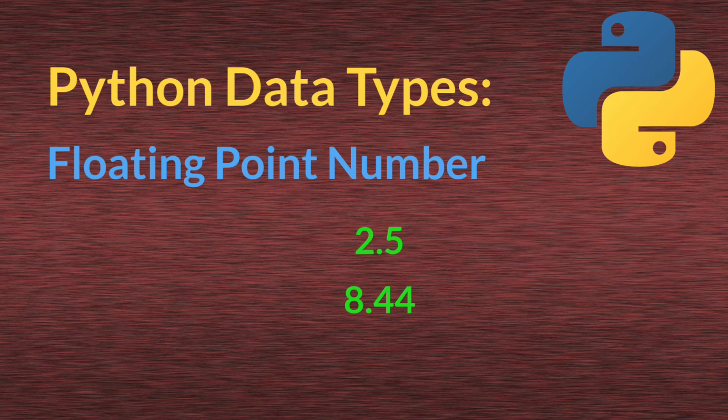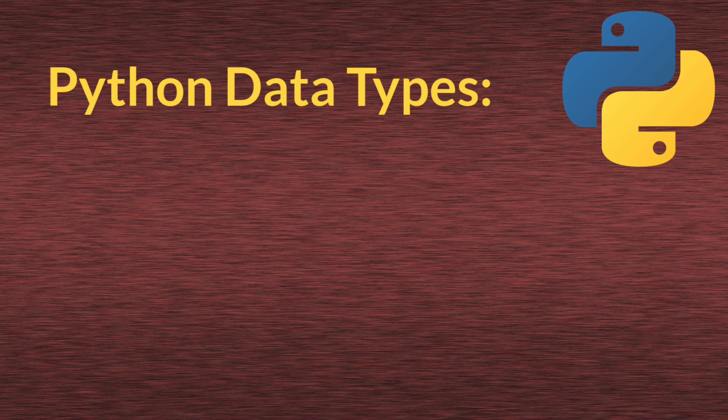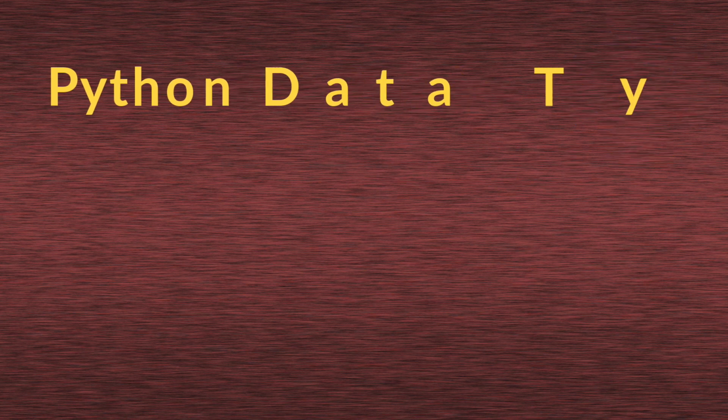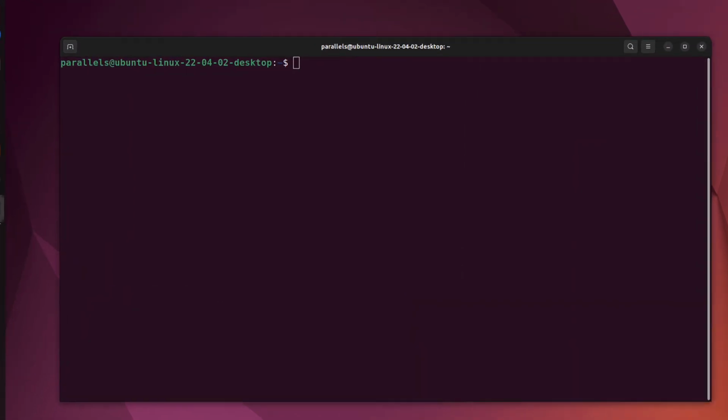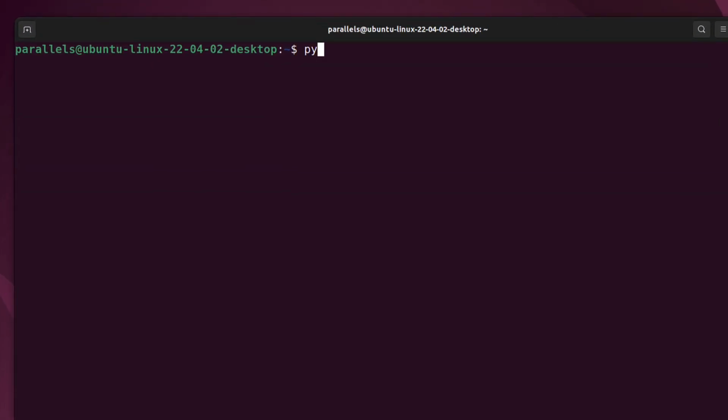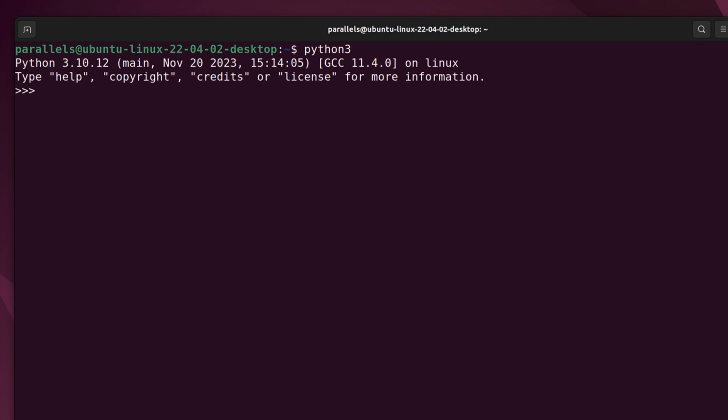Okay, but let's play with those data types directly in Python, because seeing just the theory does not explain it well enough. We have to see it in action. So this is my Ubuntu server. Let me open the terminal and let me type Python 3. This opens our interactive shell, and if you don't have Python installed on your machine, please see the previous video where we were installing Python, and the link should be displayed right now.